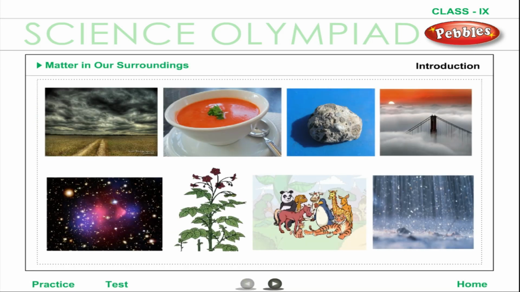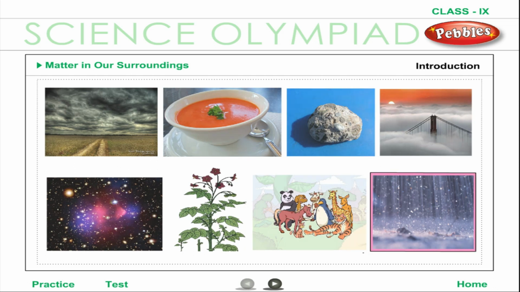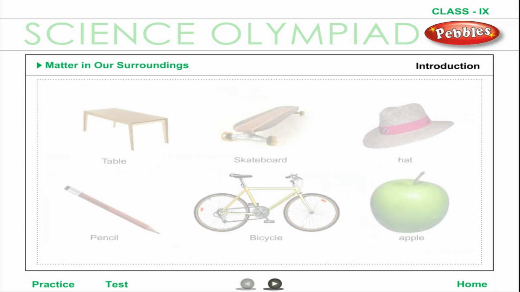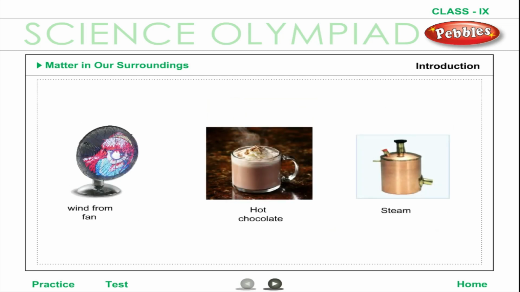Introduction. The air we breathe, the food we eat, stones, clouds, stars, plants and animals, even a small drop of water or particle of sand, everything is matter. We can also see as we look around that all the things mentioned above occupy space and have mass. In other words, they have both mass and volume. In this chapter, we shall learn about matter based on its physical properties.